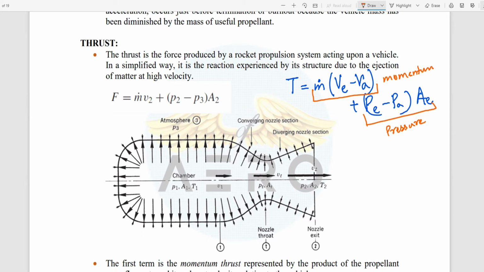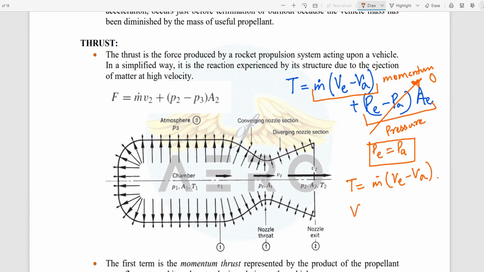Now if the pressure thrust is not there, suppose PE equals PA, then the pressure thrust becomes 0, and we will have T equals m dot (VE minus VA).